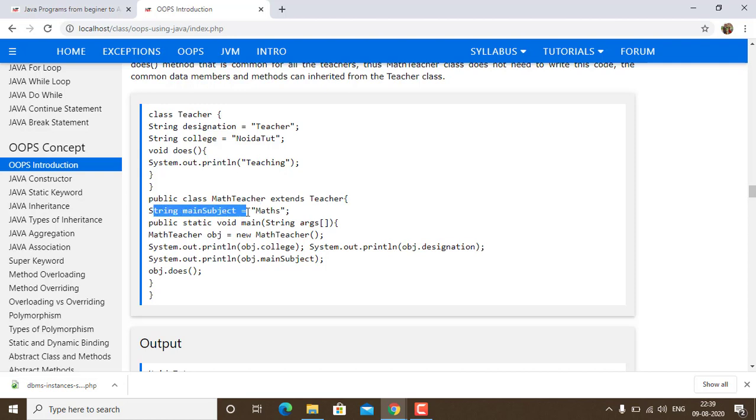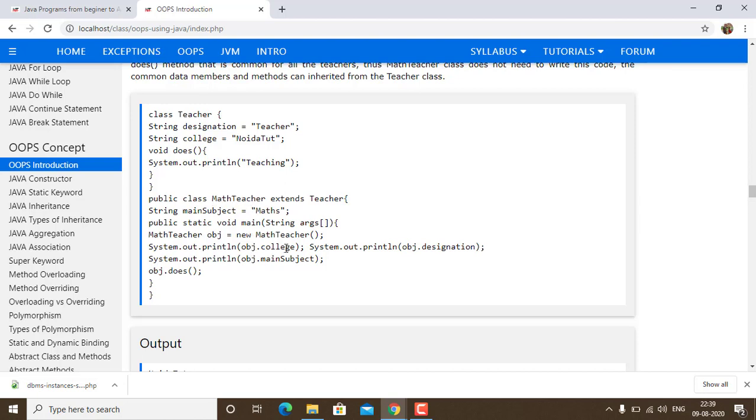Now again let us see, string main subject maths. Now we have different parameters, variables and methods. Now let us see how it is running. System.out.println obj. This is the object which is created of the math teacher class. That means this object can also use the parameters of the teacher class, because class teacher is inherited in math teacher.